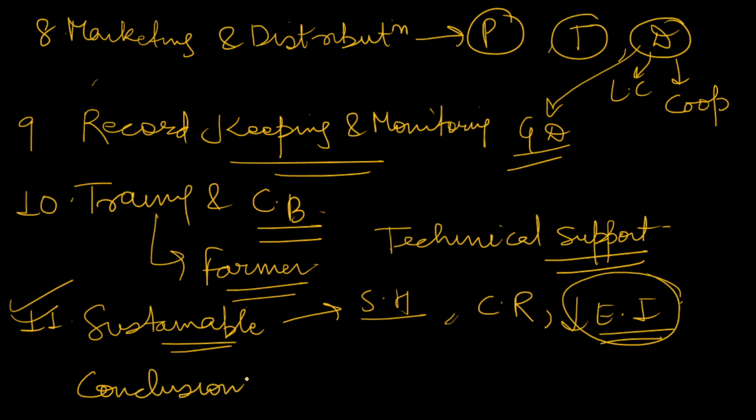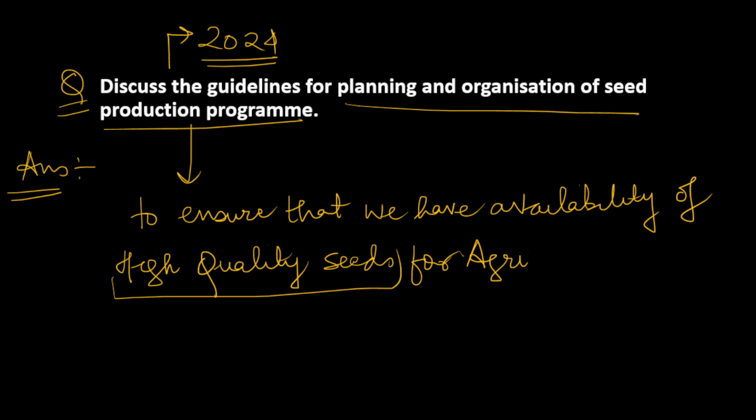In the conclusion, you can write about how a well-organized seed production program can be very efficient for our agricultural economy, and it requires very careful planning, efficient management, and rigorous quality control at every stage, so that we can get the best lot of seeds. So this is how you can conclude. That is up to you. You can conclude with other statements also, but try to be positive and very optimistic in your conclusion.